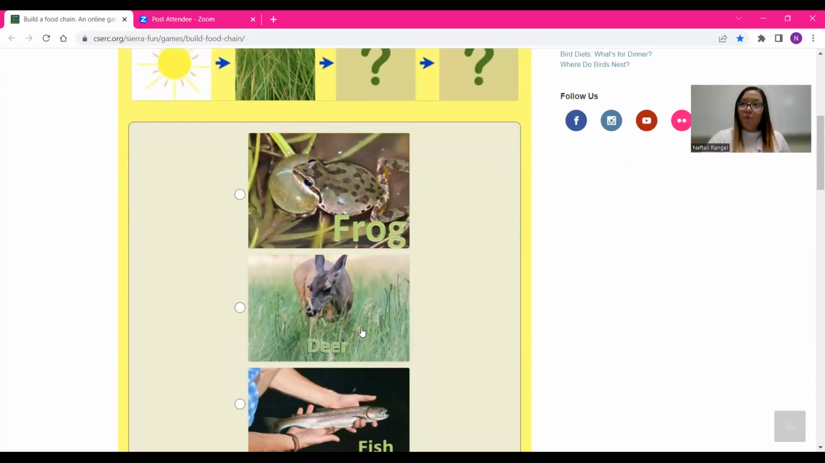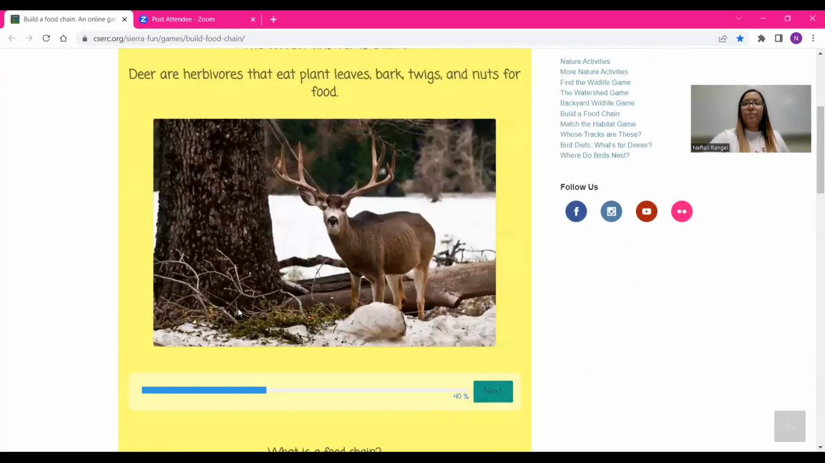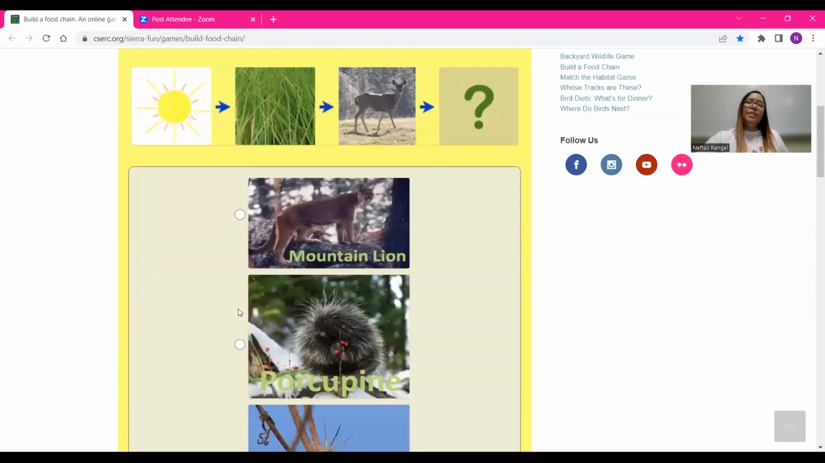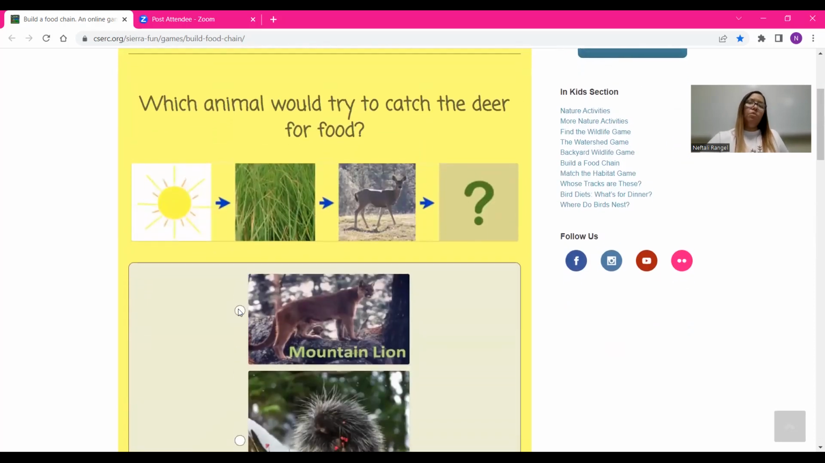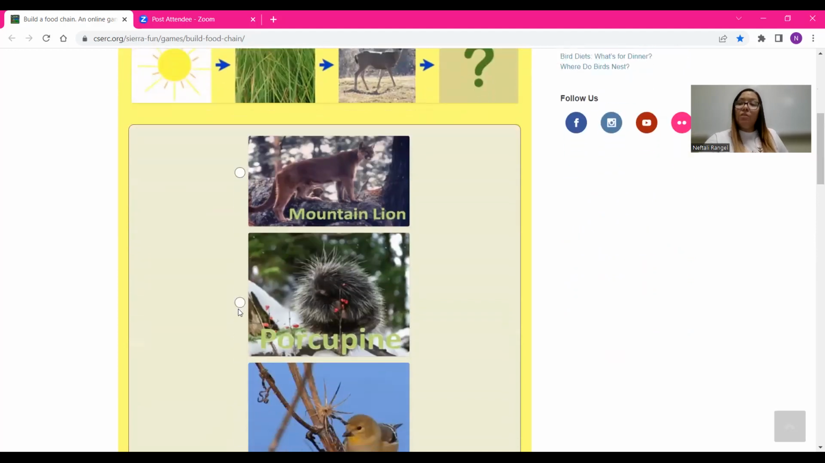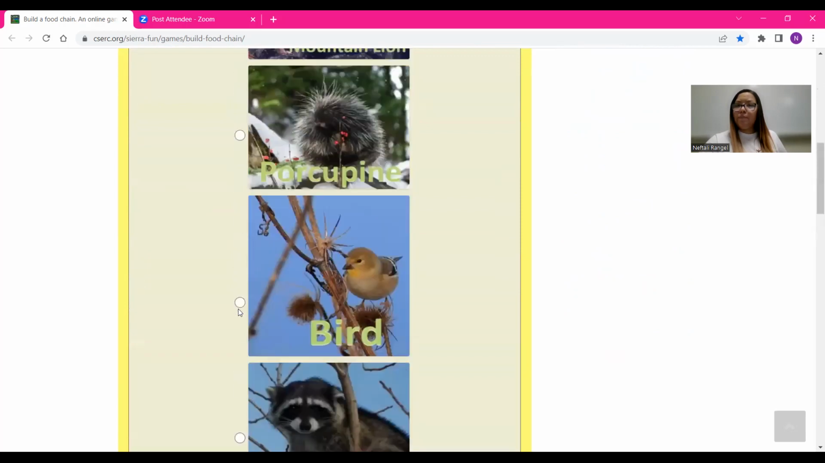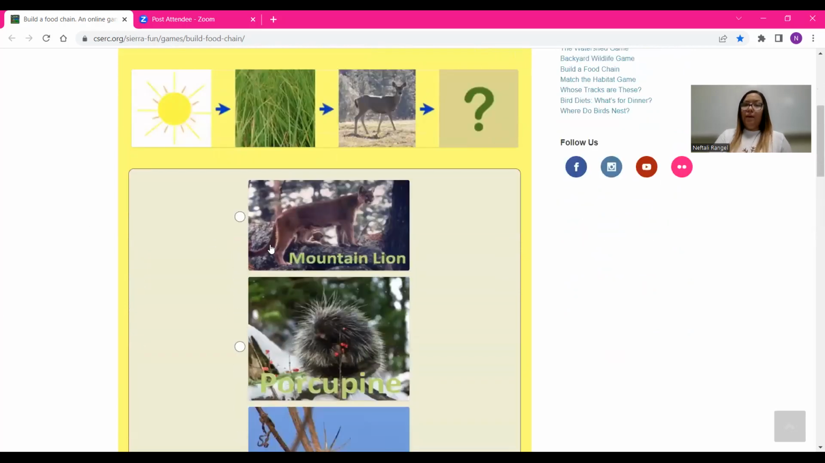Oh, I think we went over this one in our examples. I think it's a deer. Let's double check. The correct answer is deer. Deers are herbivores that eat plants, leaves, bark, twigs, and nuts for food. Now, what eats a deer? What animal will try to catch a deer for food? A mountain lion, a porcupine, a bird, or a raccoon? A mountain lion seems about right, but let's double check.